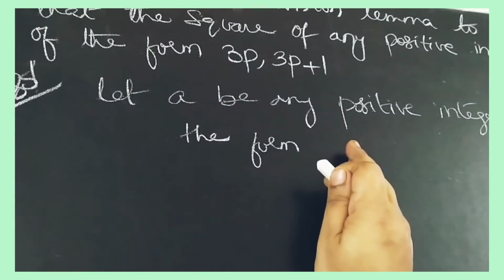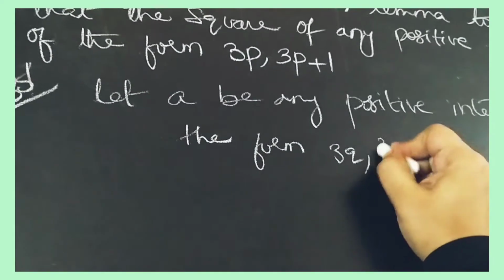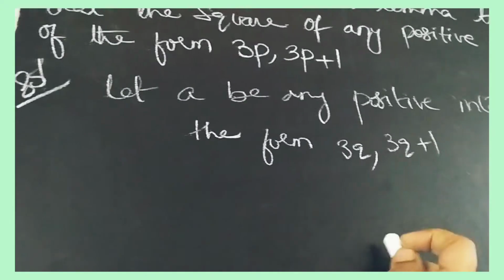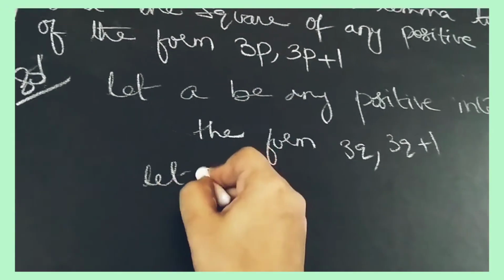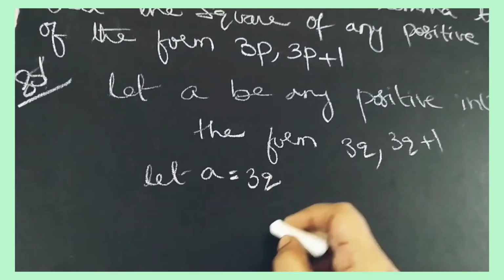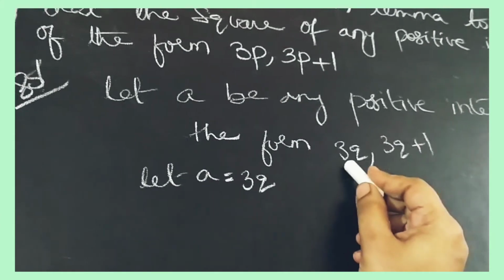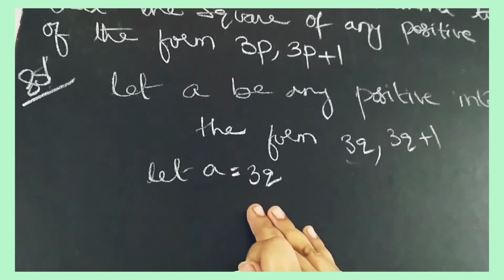So we'll take this 3p as 3q, and 3q plus 1. Let a is equal to 3q. In this first step we are taking 3q as a.